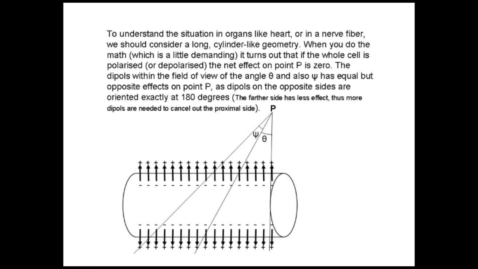which includes some dipoles. The sum of those dipoles, if they have opposite direction to each other, will be 0. This is how the math comes out. It's the same with the other angle. The closer dipoles have a larger effect, so they cancel out the dipoles which are farther away, but you need more dipoles at the farther end than the closer end. So the math tells us that if those dipoles are within that angle, they will cancel each other out.